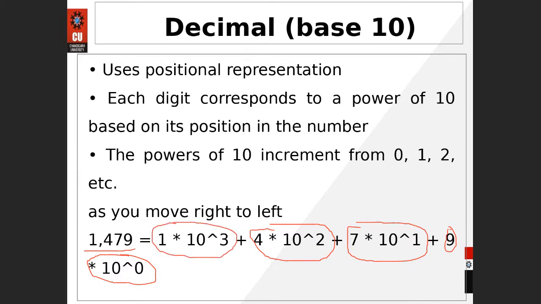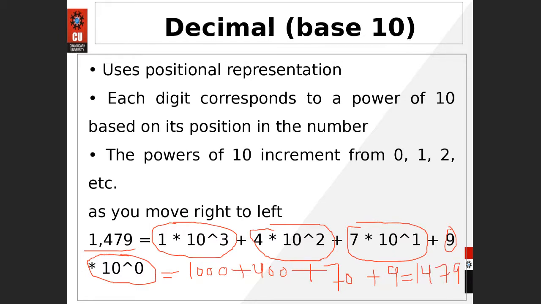What will be the result? This one is 1000 plus 400 plus 70 plus 9, and if you add up all these, you will get 1479.